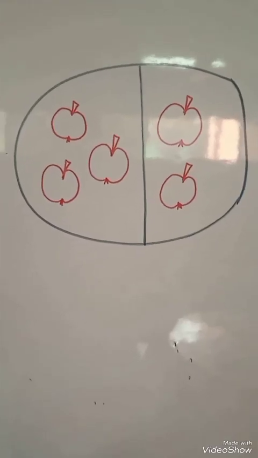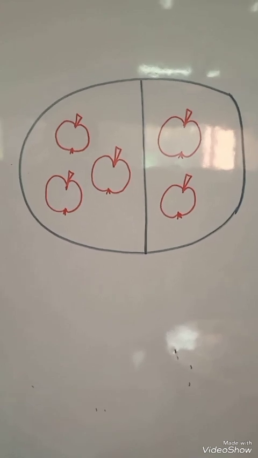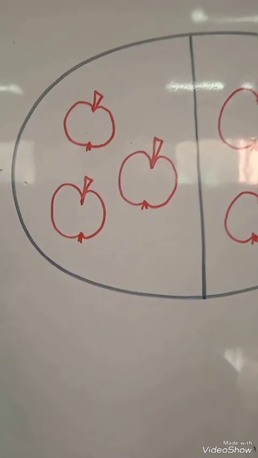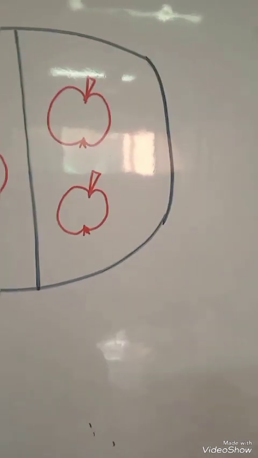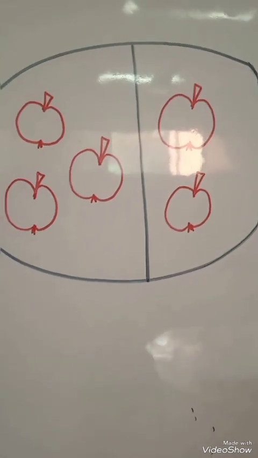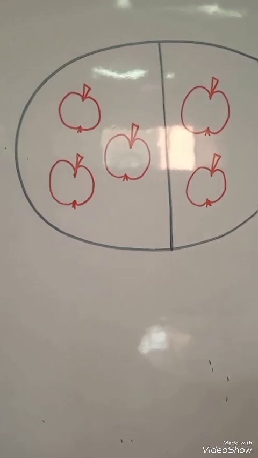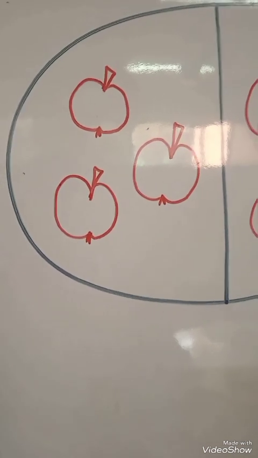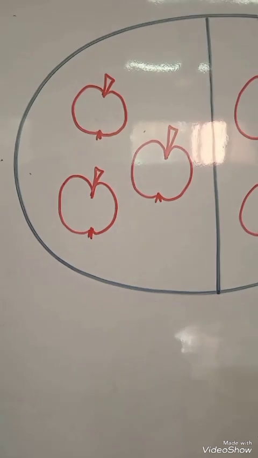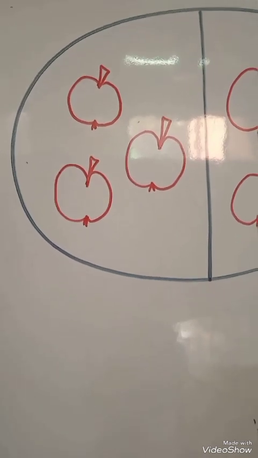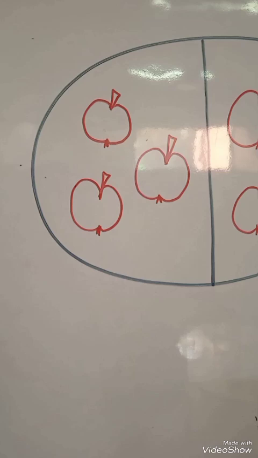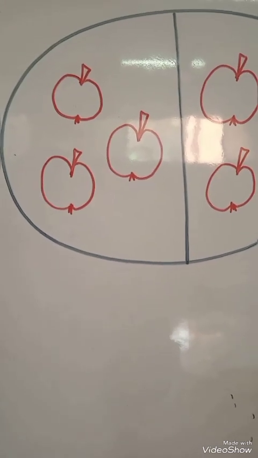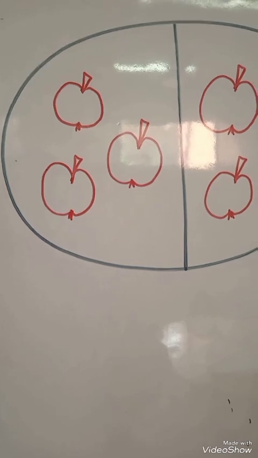Okay kids, now we have some apples and we are going to count them. First of all, we will count the one side and then we will count the other side and then we will count them all together. So we are going to count this side. Count with me. 1, 2 and 3. So how many apples are there? 3. So which number are we going to write? Very good. We will write 3.